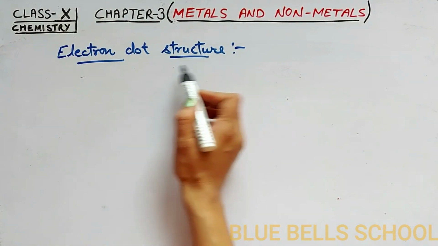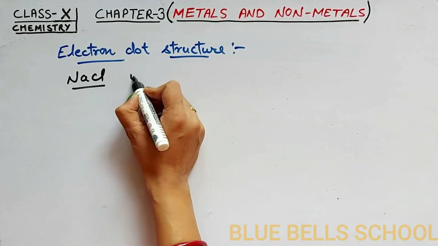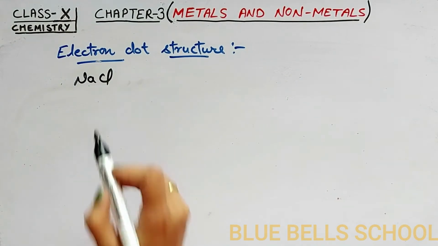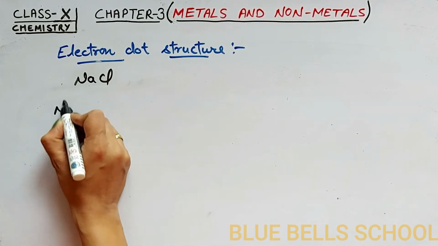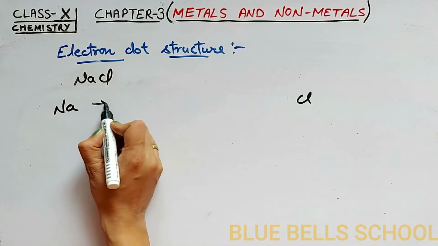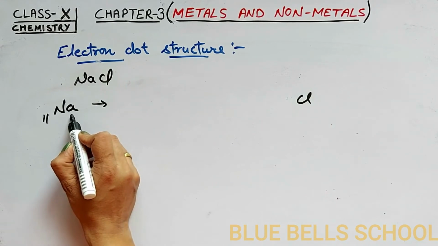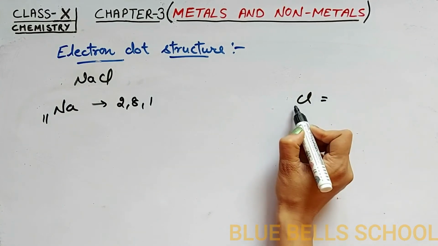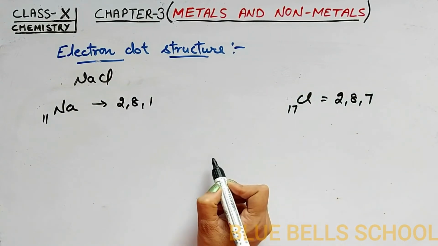Let's understand the compound formation of NaCl with the help of electron dot structure. First of all, write down the symbols of each element: one is sodium, another is chlorine. Then write down the electronic configuration. Atomic number of sodium is 11 and its electronic configuration is 2, 8, 1. In case of chlorine, atomic number is 17 and its electronic configuration is 2, 8, 7.